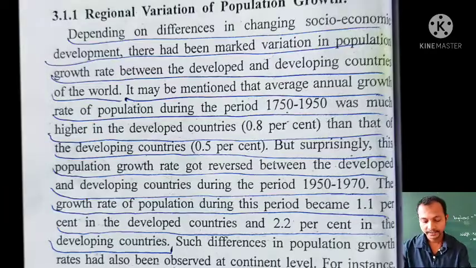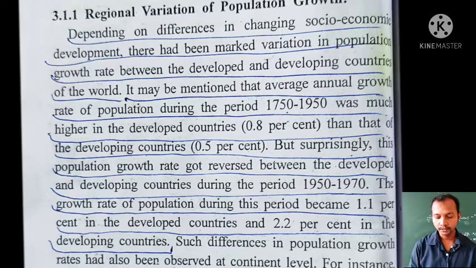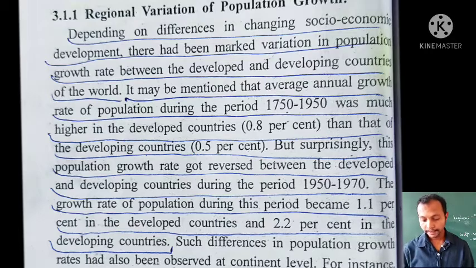Now today let's continue from the regional variation of population growth. Dear friends, it has already been mentioned that according to the facilities of a particular place, the number of people living in that place varies and changes. The very first opening line says this way: depending on differences in changing socio-economic development.